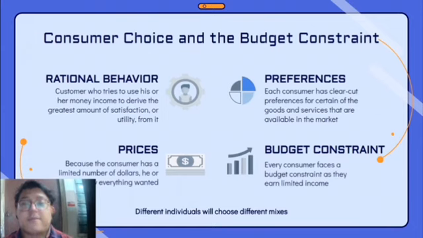So the next one is preferences. Each consumer has clear-cut preferences for certain of the goods and services that are available in the market. So it depends on their preference. And the third one is budget constraint. Every consumer faces a budget constraint as they earn limited income. This budget limitation is more severe for those who earn an average income compared to those who earn extraordinary income. And the last one is prices. Because the consumer has a limited number of dollars, he or she cannot buy everything they want.